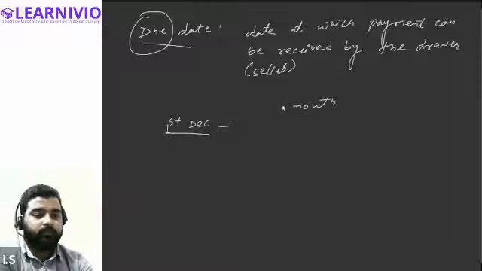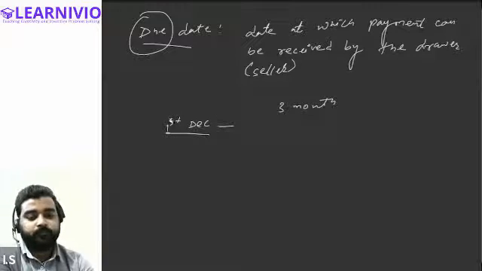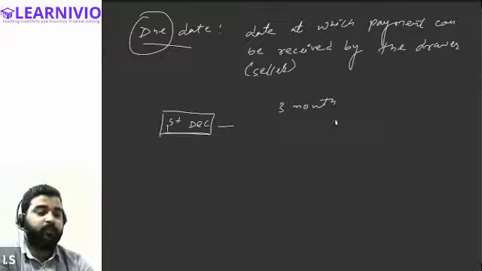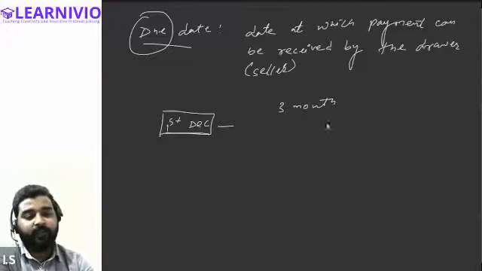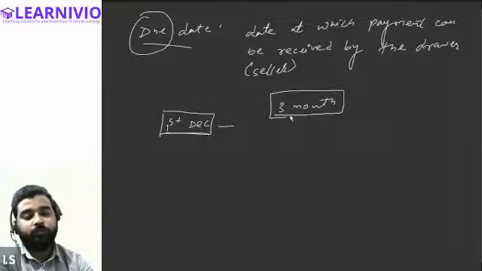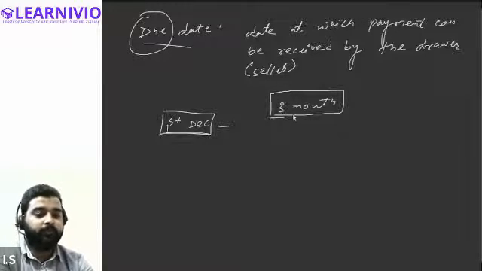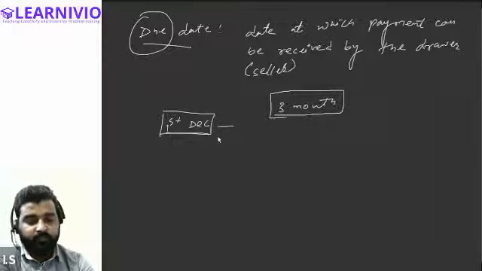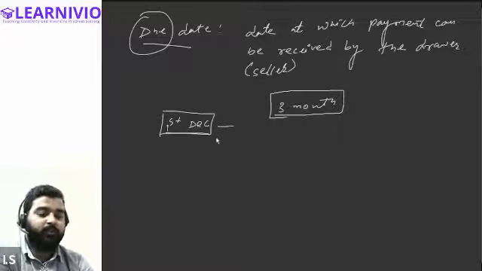So the bill has been drawn on 1st December, right? And basically this is given to the buyer. The buyer is saying that he will be making payment after the period of 3 months. So any one of you can tell me what will be the due date for the payment. The due date for the payment will be after 3 months of the date of drawing of the bill.